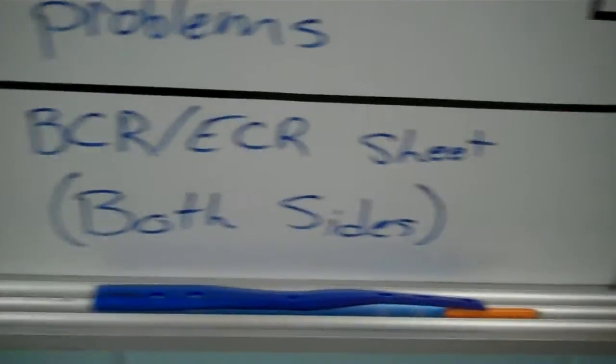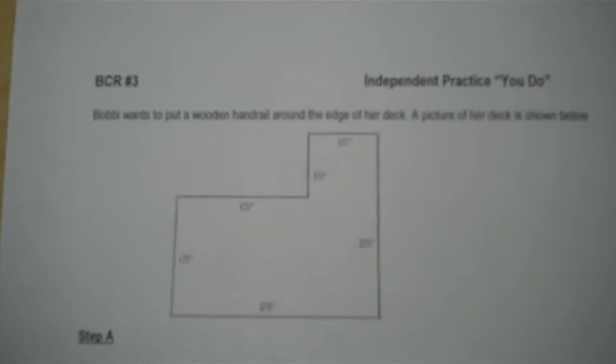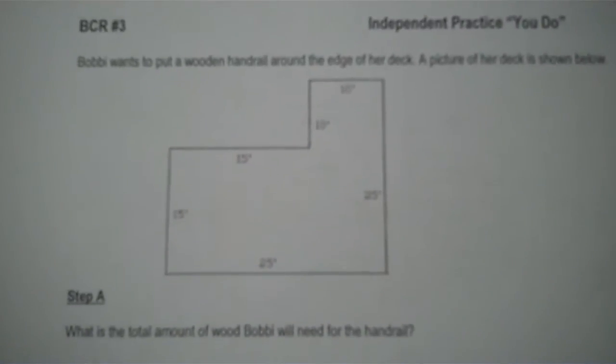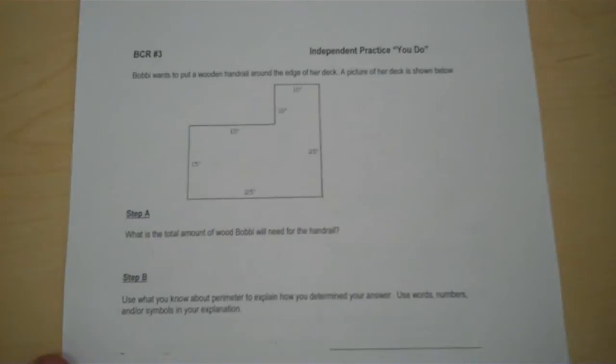It is Tuesday, August 31st, 2010, and our homework today looks like we have a BCR and an ECR. We have to do both sides. So let's go ahead and take a look at that real quick tonight. We'll start with the BCR. This should look exactly like your classwork, so I'm not going to help you at all with this one. If you've done your classwork the way that I want you to, then you should be able to do all this stuff because we went over this in class.